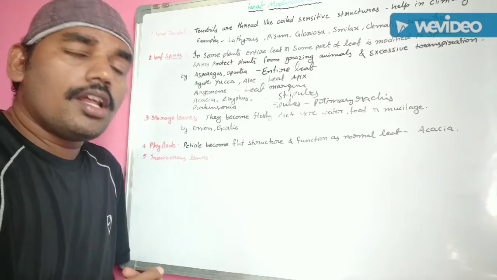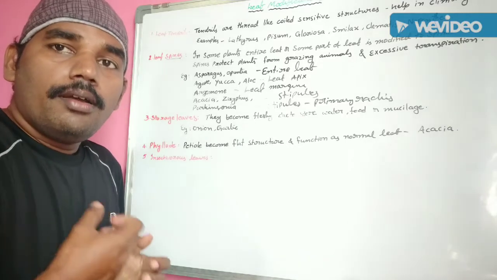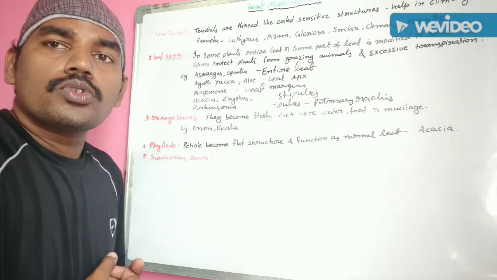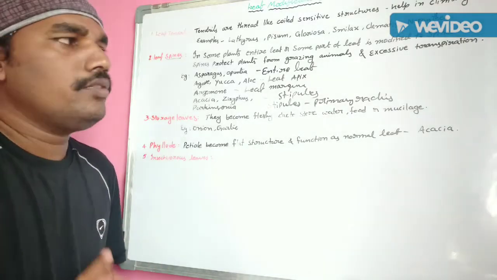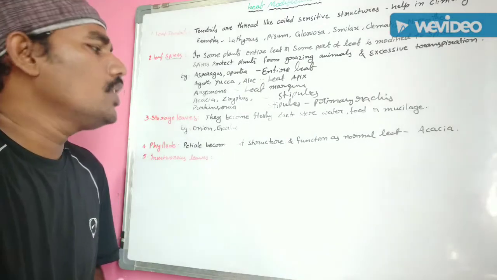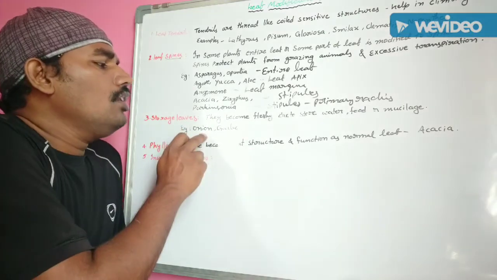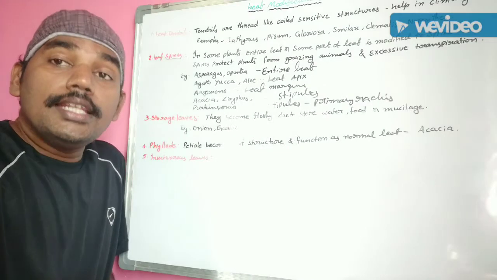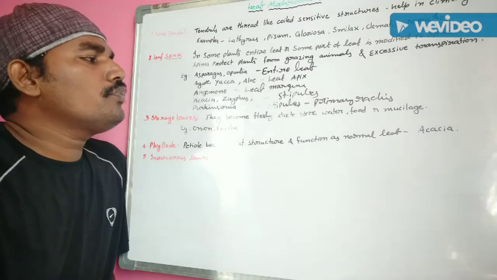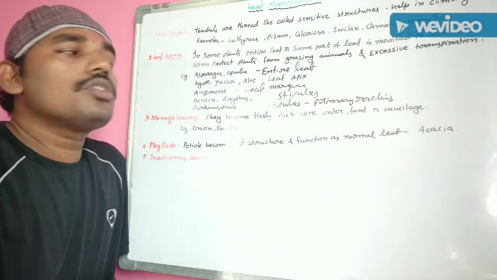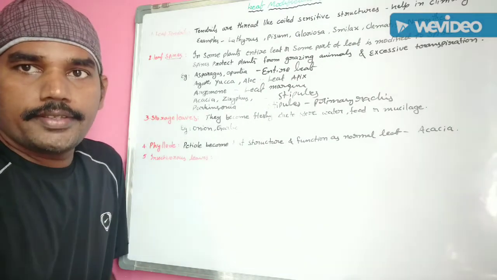Storage leaves. Leaves also accumulate food materials in their leaf or leaf bases. By this, the leaves also store some food materials. They become fleshy due to the storage of water, food and mucilage. Some examples are onion and also garlic. Actually, leaf bases, not the leaf, accumulate food materials and become fleshy due to the storage of water, food and mucilage.